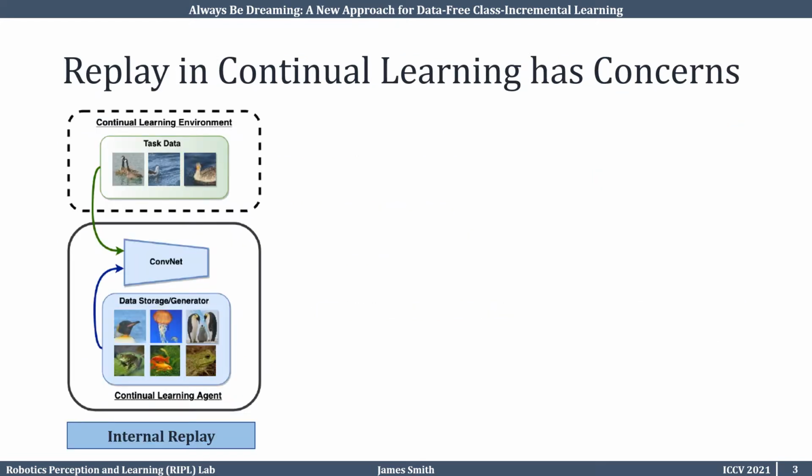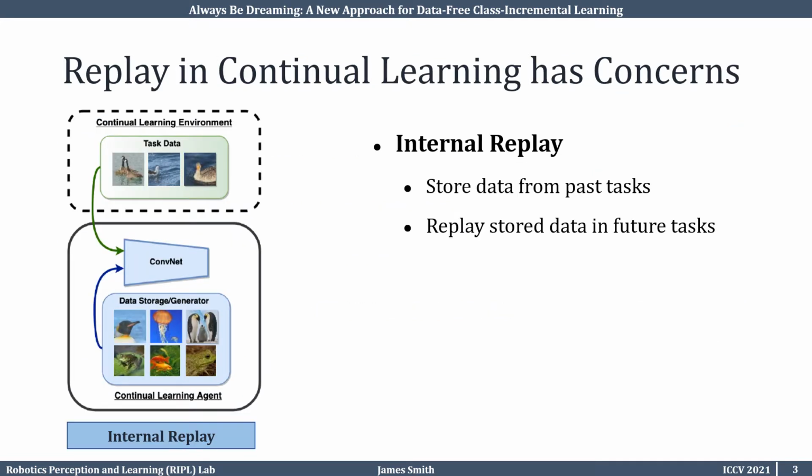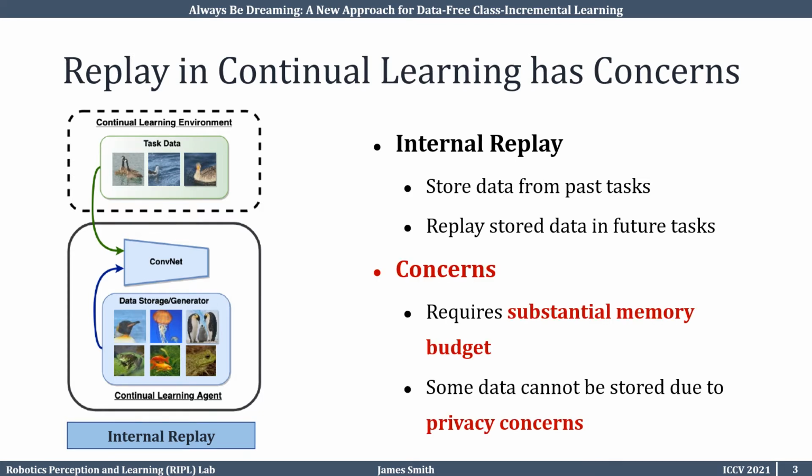A classic way to mitigate forgetting in continual learning is through internal replay. As shown on the left, a continual learning agent has a data storage. As the agent moves to future tasks, it mixes in data from the storage with data from the new task. This method, also known as rehearsal, works well for continual learning but has some concerns. First, this method requires substantial memory budget. Second, some data cannot be stored due to privacy concerns.